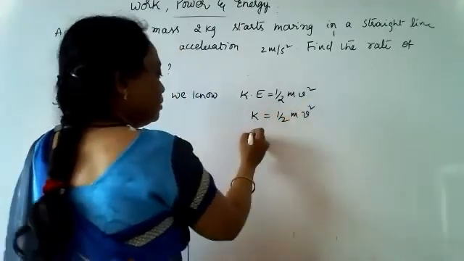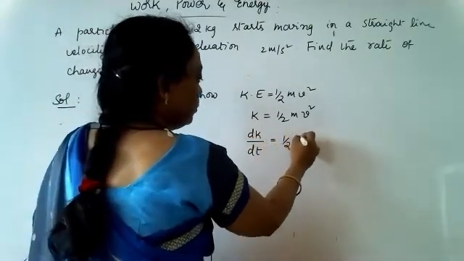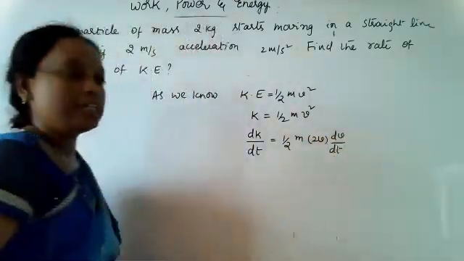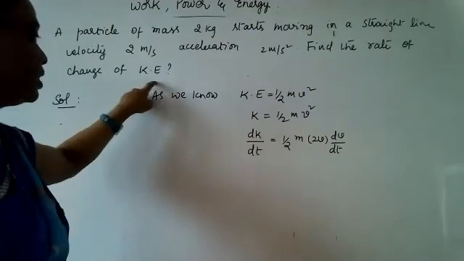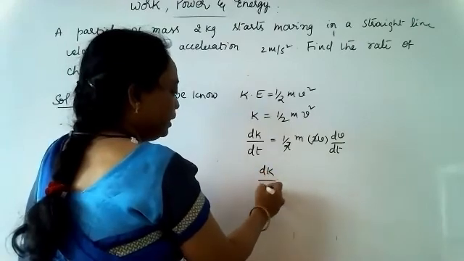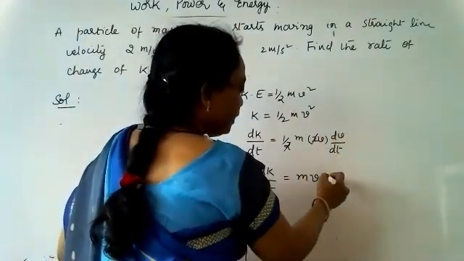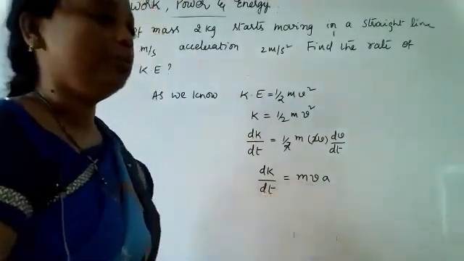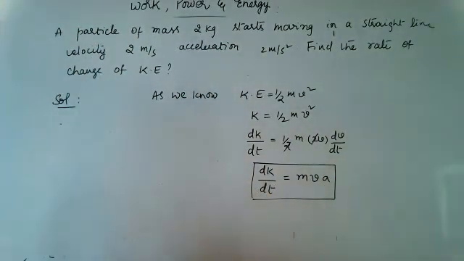So rate means we have to differentiate this, dK by dt, which is equal to half into m into 2v into dv by dt. After cancellation, dK by dt is equal to m into v into dv by dt, and dv by dt is acceleration, so it is mva.